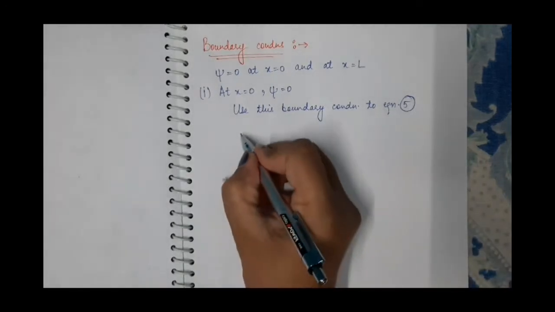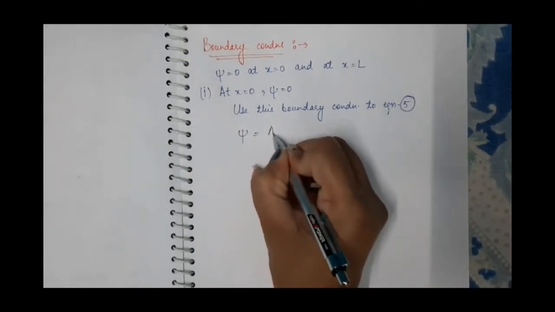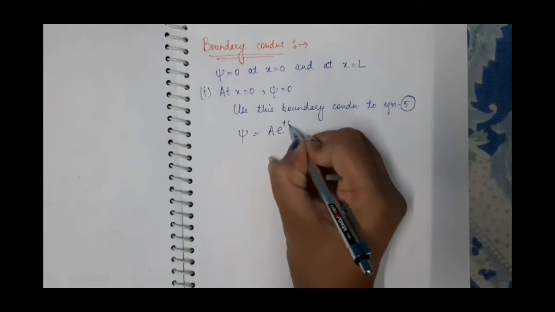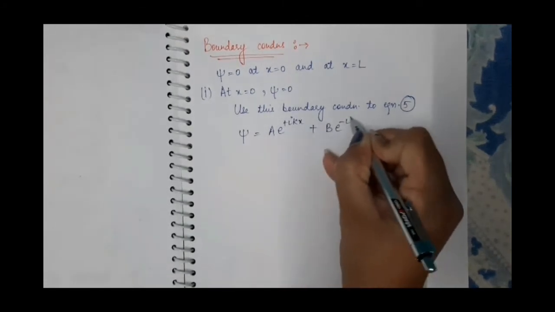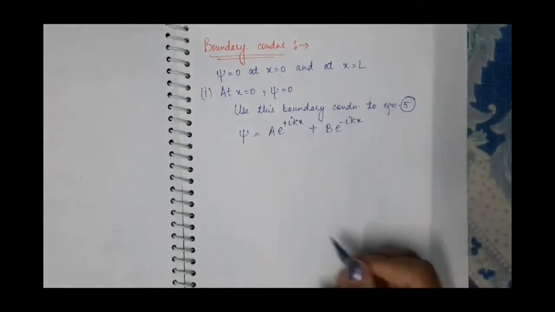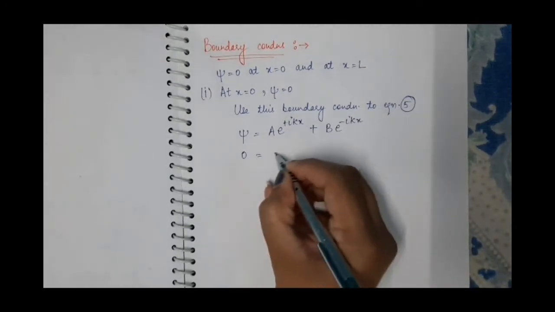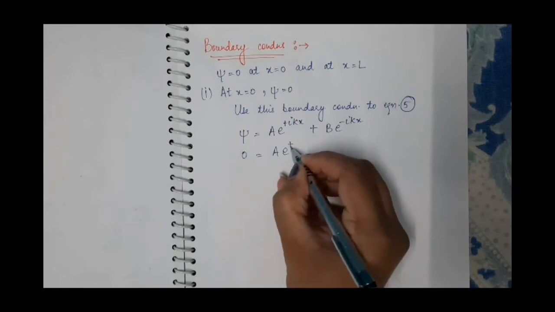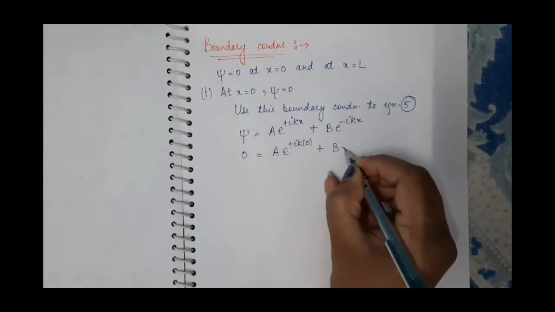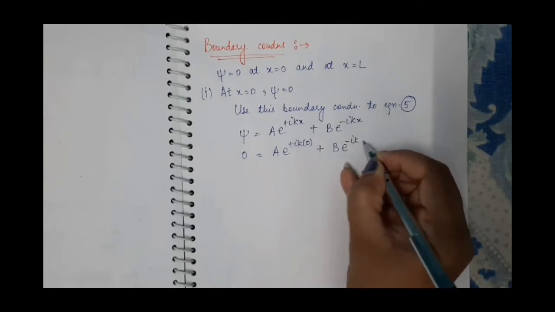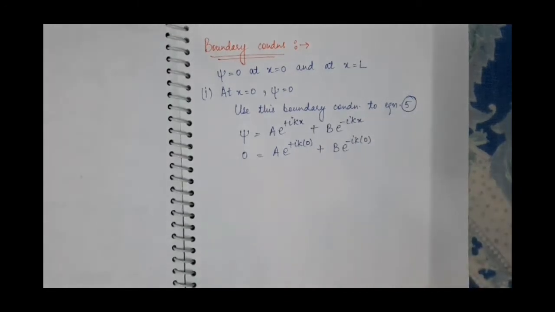Then we have psi is equal to A e raised to power plus iota kx plus B e raised to power minus iota kx. Now psi is 0, A e raised to power plus iota k times 0 plus B e raised to power minus iota k times 0.